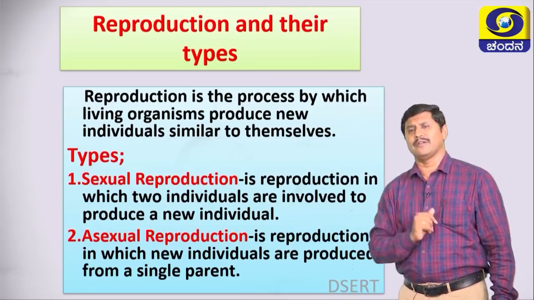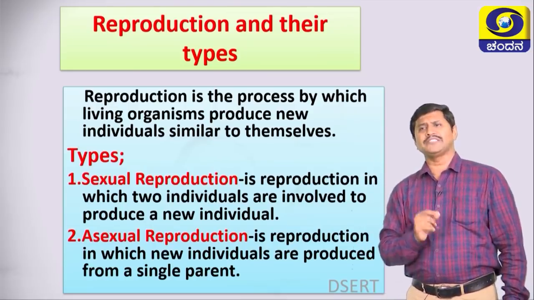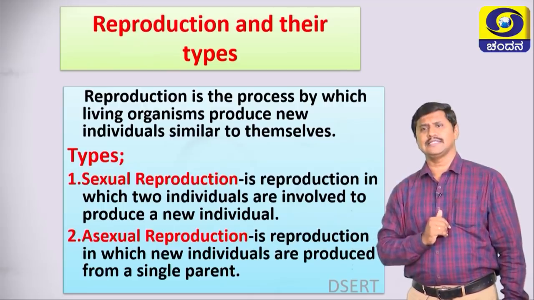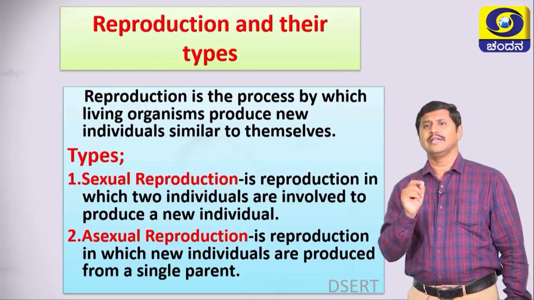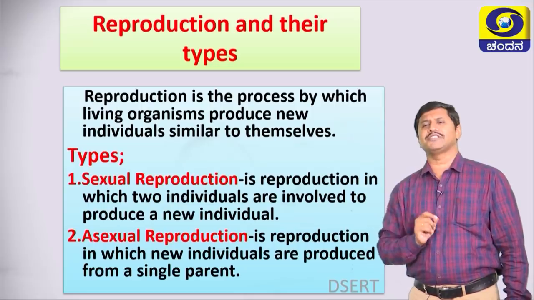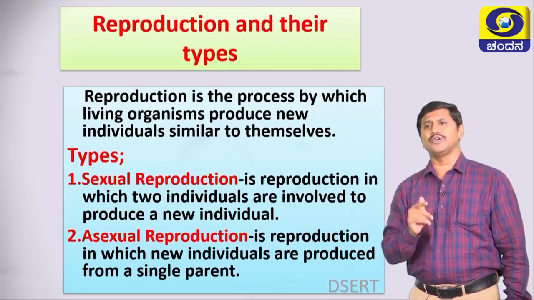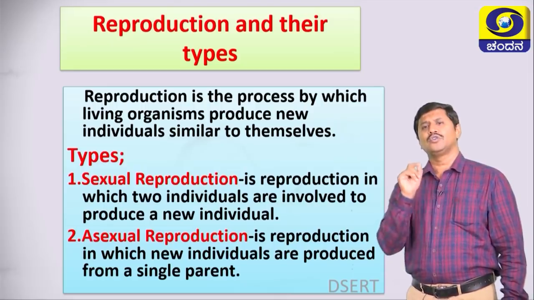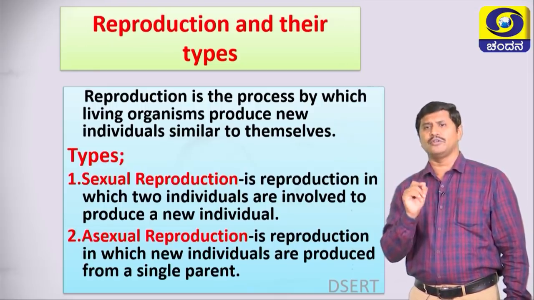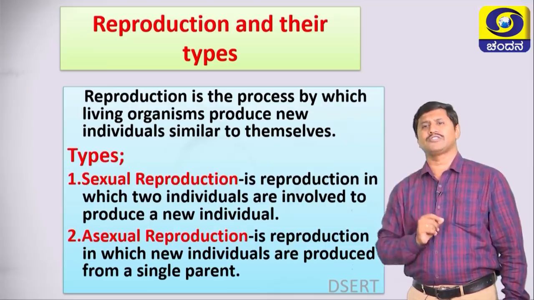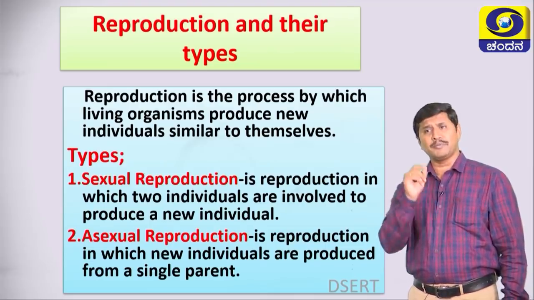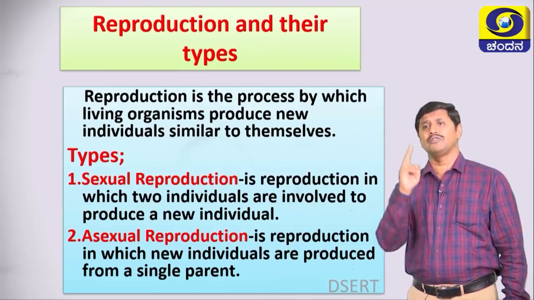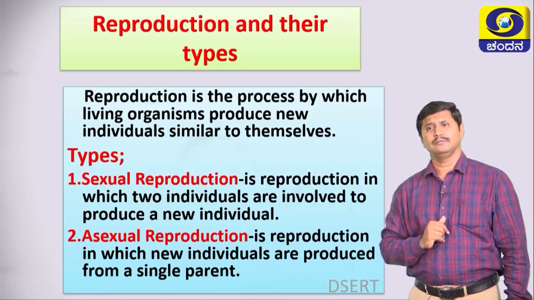Let me explain one by one. What is meant by sexual reproduction? It is a reproduction in which two individuals are involved to produce a new individual. In sexual reproduction, there is the involvement of two individuals, remember.